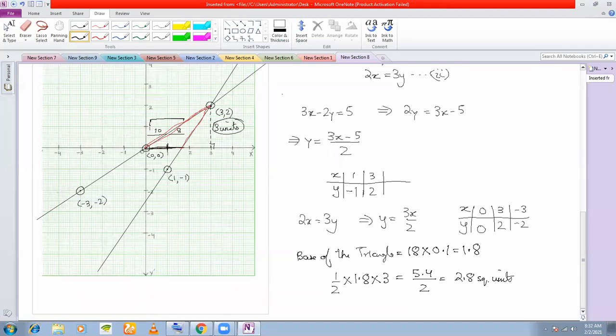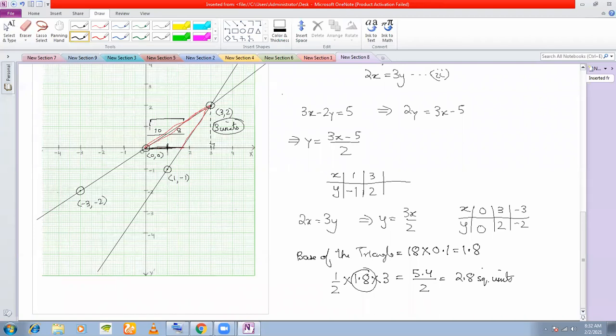I have written 5 by 3 because I have converted this to a fraction. So this is also fine, but the answer is 2.8 only. 2.7, 2.8 will be fine.